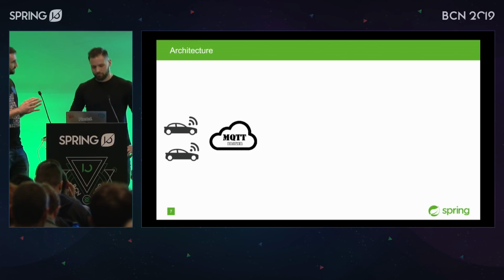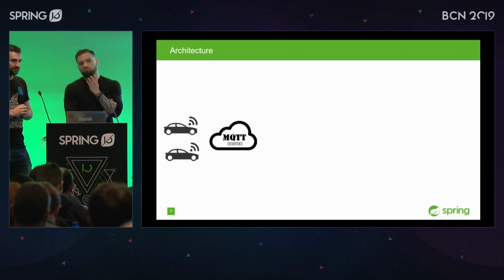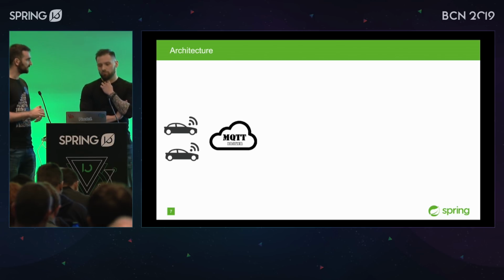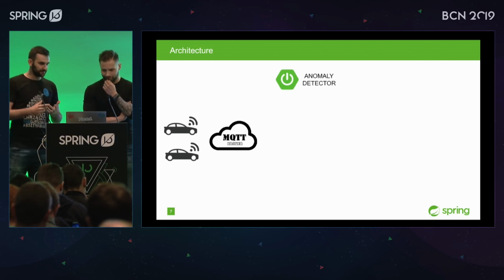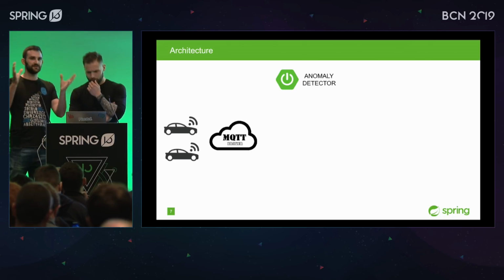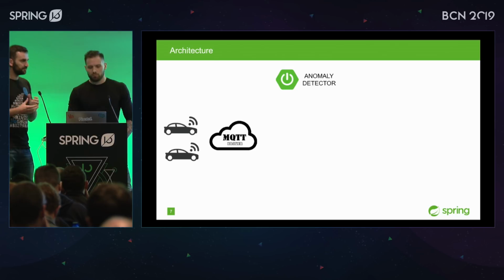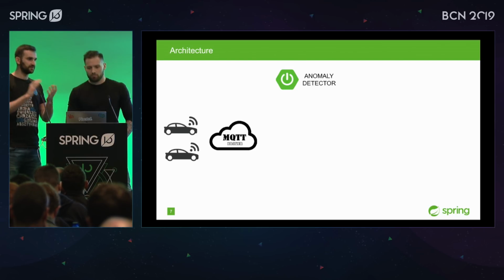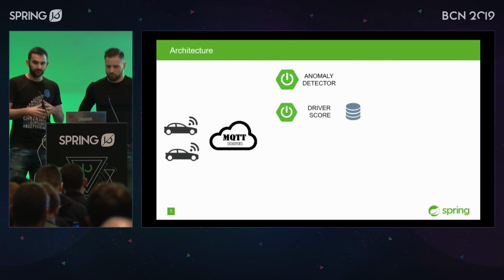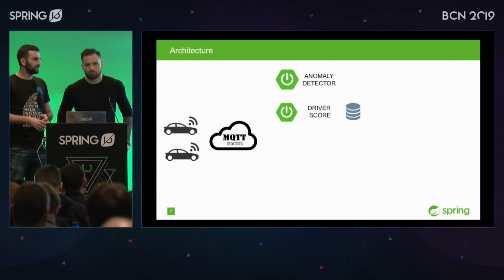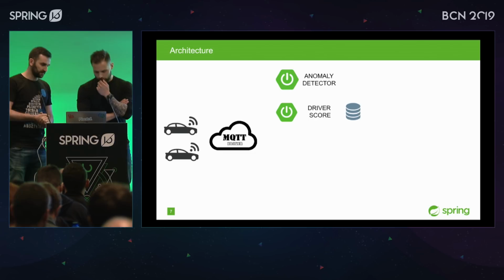We have those cars, and they emit metrics. We have a lot of different teams doing all sorts of different things in the company. For example, anomaly detection. There is an application somewhere that gathers metrics from different places and processes them via different algorithms, machine learning, all the buzzwords that are out there. And it's Spring Boot based, I can see. Yeah. We also have, for example, driver score. There is some sort of a state. We get metrics, we retrieve the state, we match it somehow, and we give a score to the driver.